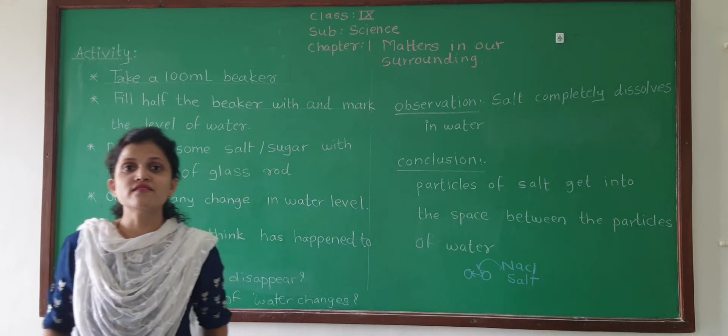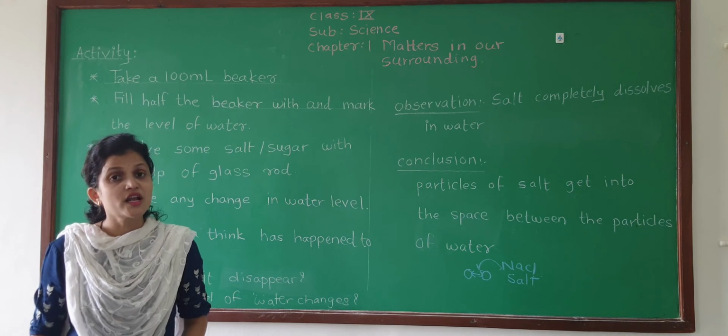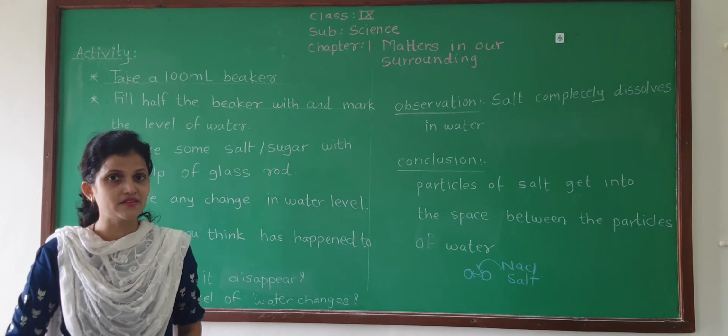So I hope you have understood this activity, the observation and the conclusion of this activity.